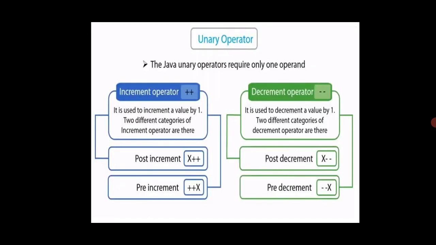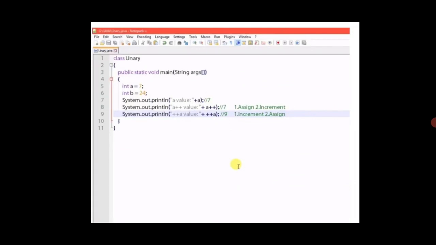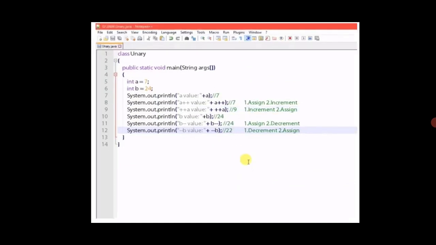Unary operator: normally in unary operators we have plus plus and minus minus. That means post increment and pre increment, post decrement and pre decrement. This is the example. Normally I am having a value as 7, so I am going to print the a value.